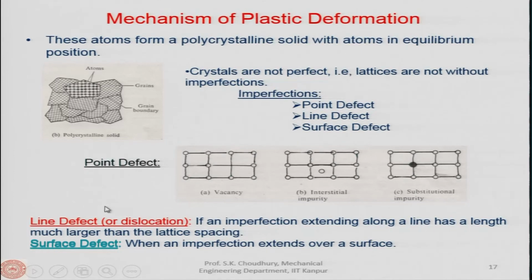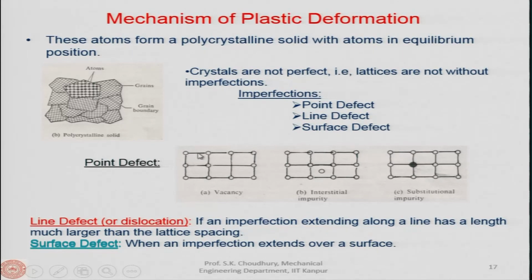Now, there could be line defects, which are also called dislocations. Dislocation or line defect is when an imperfection, which can be a point defect, extends along a line with a length much larger than the lattice spacing.